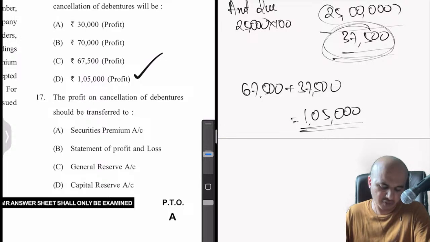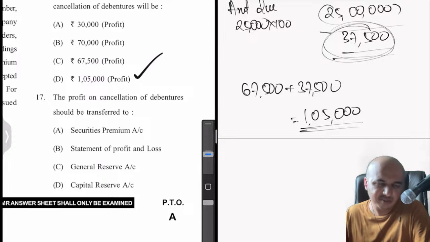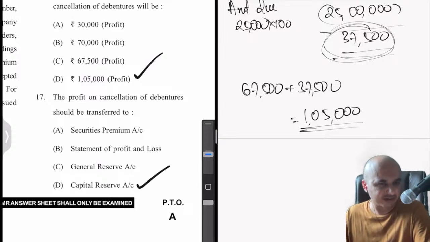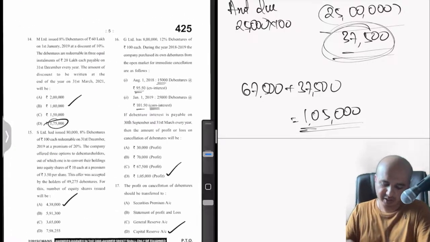The profit on cancellation of debentures should be transferred to. This is a capital transaction basically, because this is a balance sheet item. Any profit which we make out of a balance sheet transaction will automatically get transferred to capital reserve. There is nothing else here. Okay. Next.